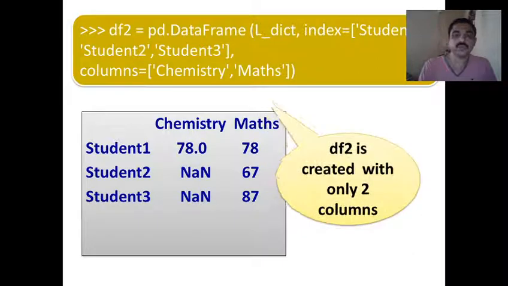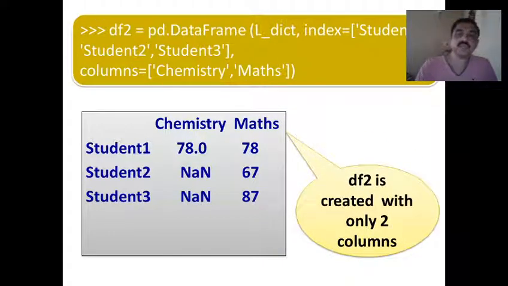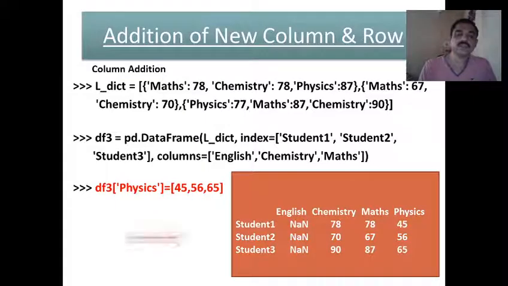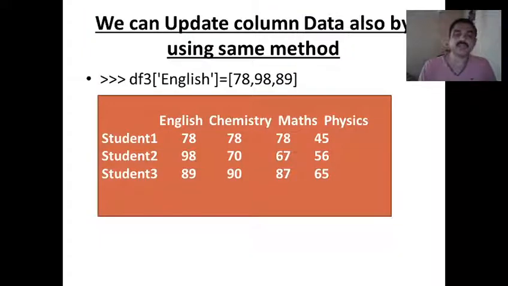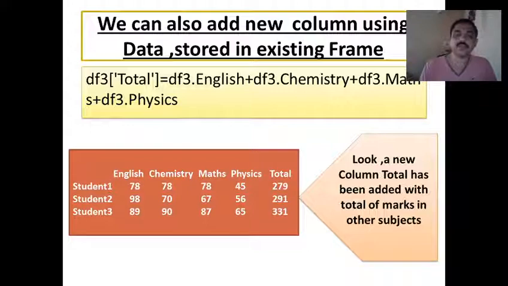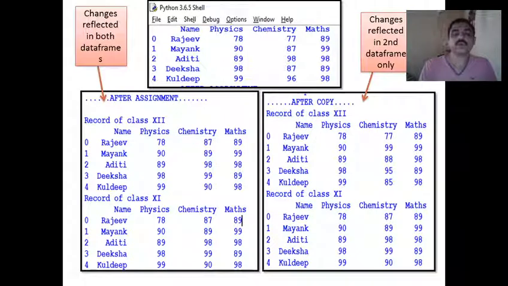Depending upon the index value we pass and the column value we pass, the data will be arranged. I hope you understood. You can also edit and add columns or rows to a data frame which is already created, and you can perform simple operations on data frames and create a new column in the data frames. So I hope you understood these concepts. We'll see more on this in coming sessions.